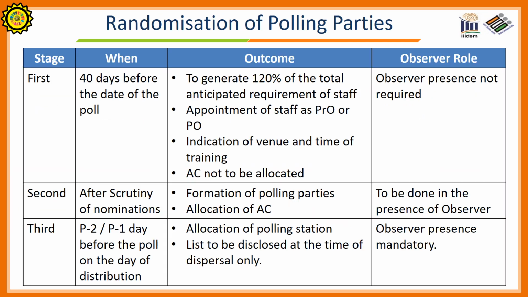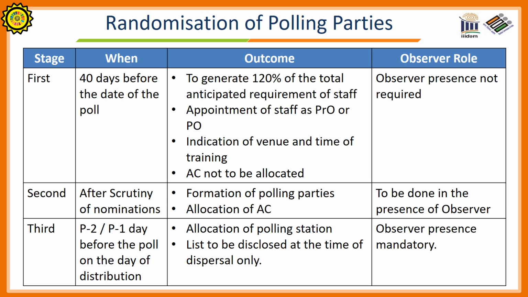Randomization of polling parties. First randomization shall be done 40 days before the date of poll to generate 120% of the total anticipated requirement of the staff. Assembly constituency not to be allocated. And in the first randomization, observer presence is not required.